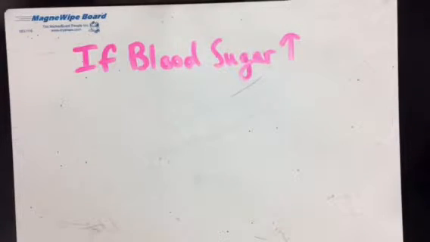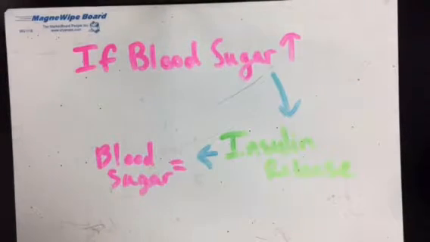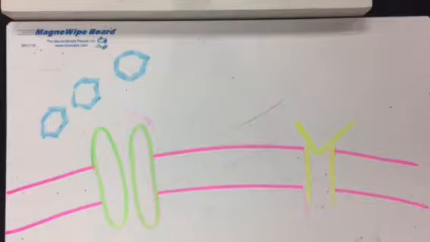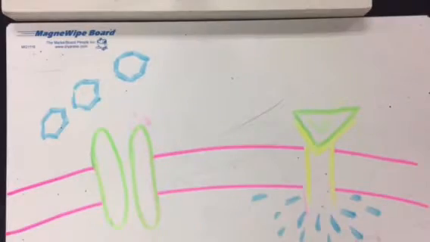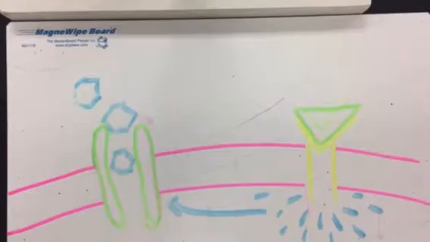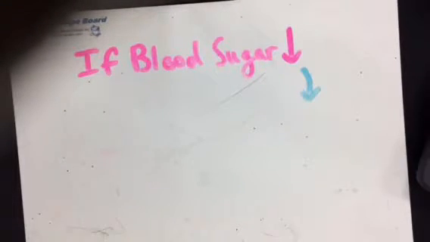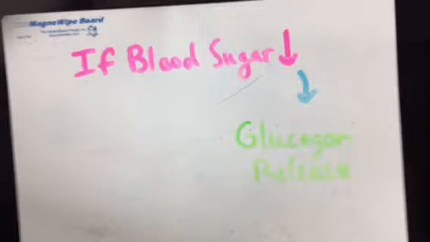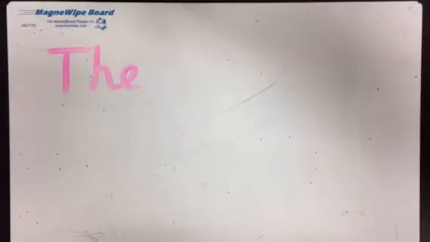Now, if blood sugar levels are too high, insulin is released, and this returns the blood sugar levels back to a status of equilibrium. Insulin, the triangle, binds to the tyrosine kinase receptor protein that phosphorylates other proteins, leading to a signal transduction cascade that facilitates glucose transport out of the bloodstream and into the cell. Now, if blood sugar levels are too low, glucagon is released, converting stored glycogen in the liver into glucose, and the blood sugar level rises, maintaining equilibrium.